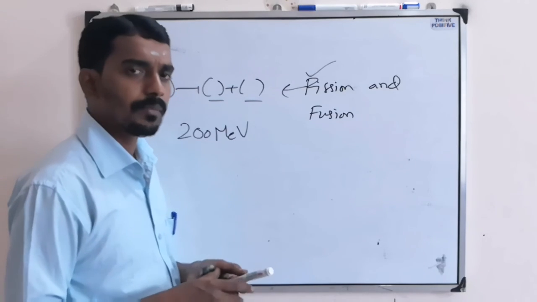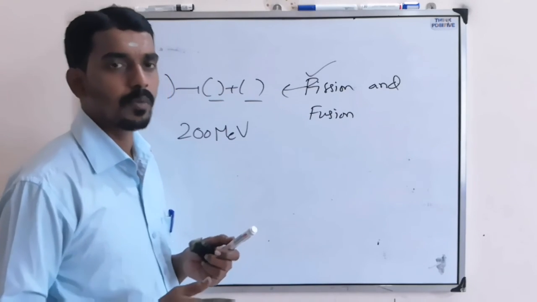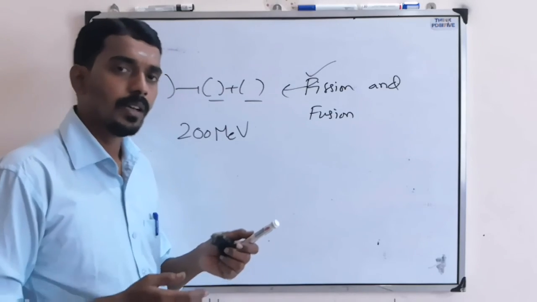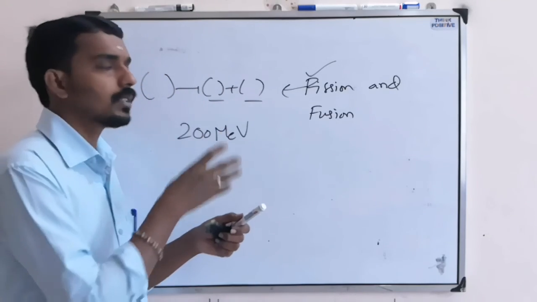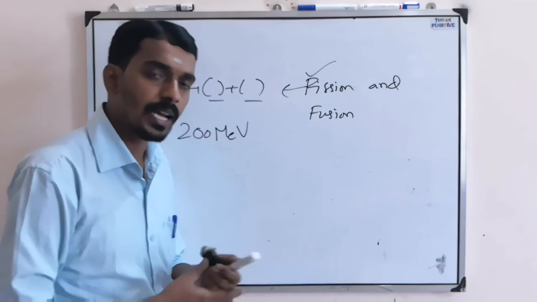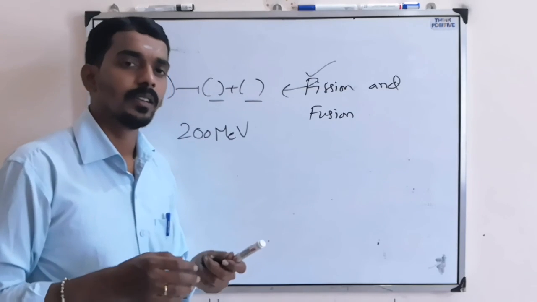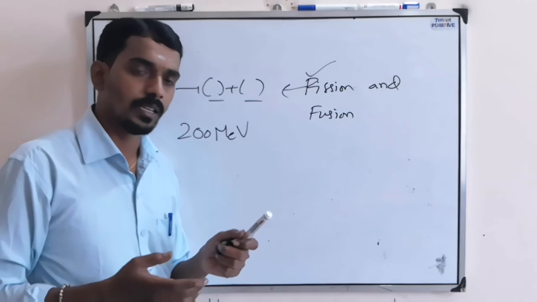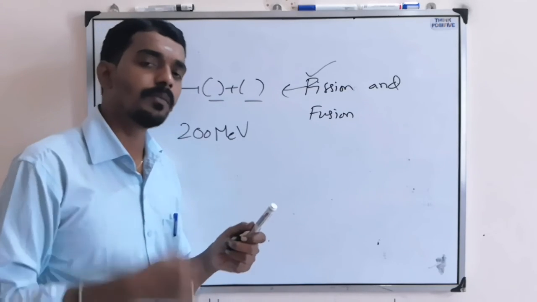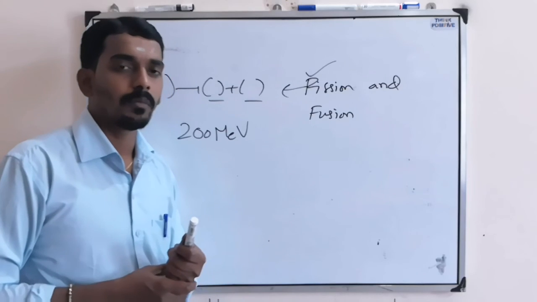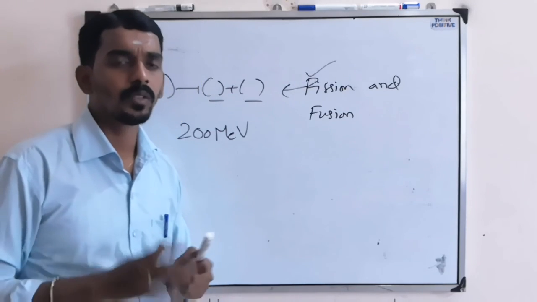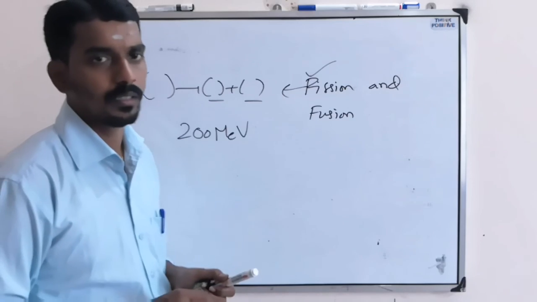For the purpose of the entrance exam, the reactor is not so important, but it is a setup where the energy produced from the fission reaction is used to convert water into steam. That steam rotates the turbines to generate electricity. That is a nuclear power plant.